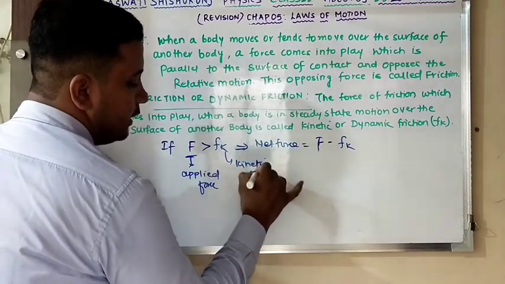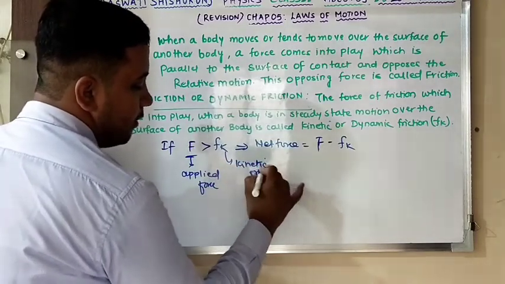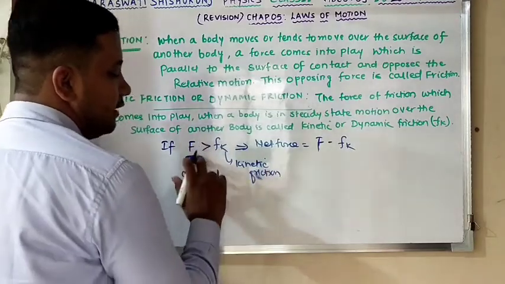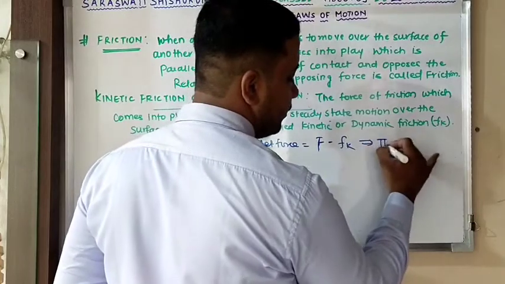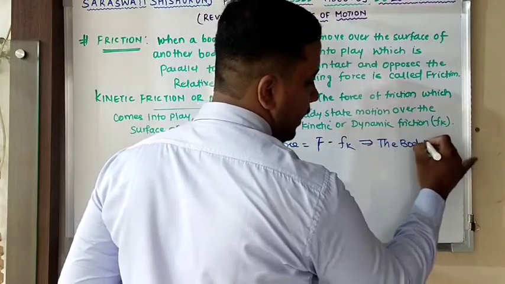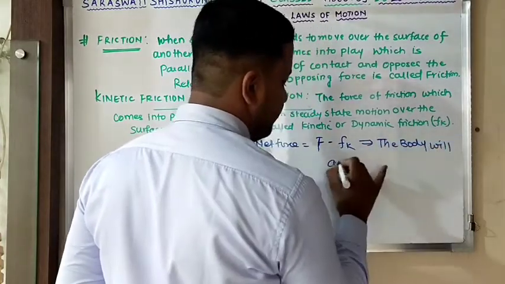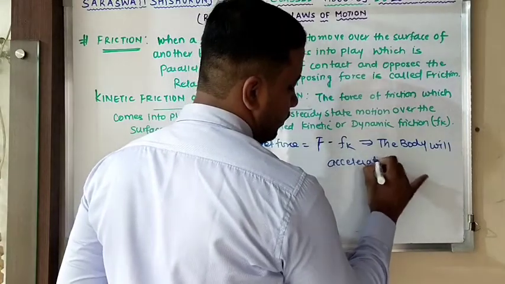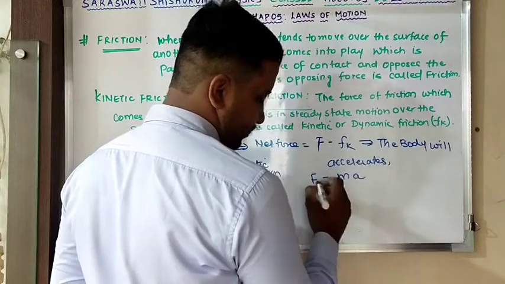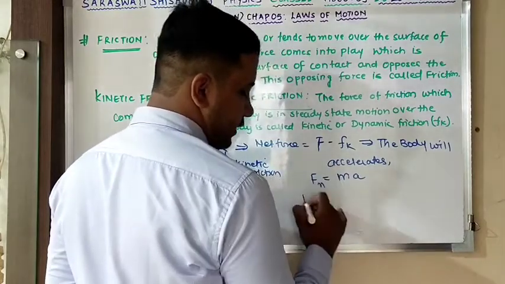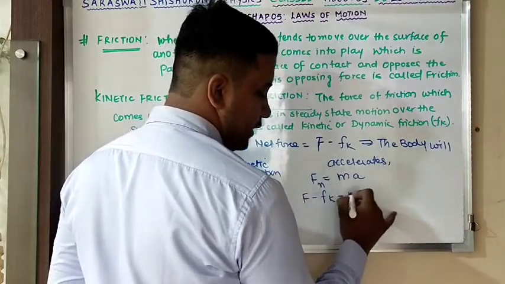So my net force acting on it is nothing but greater force minus smaller force, F minus Fk. Now the body will accelerate with acceleration a. We have the formula F is equal to ma. Net force is F minus Fk, that is equal to ma.